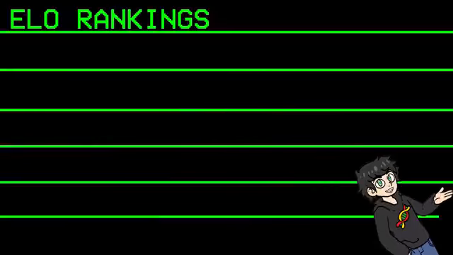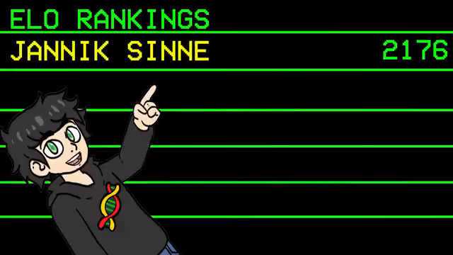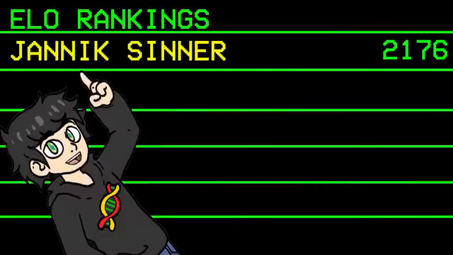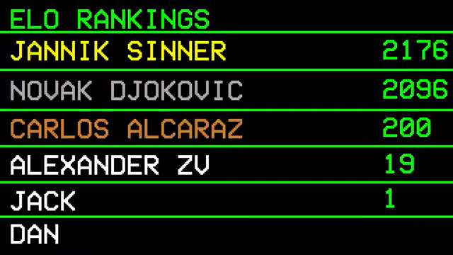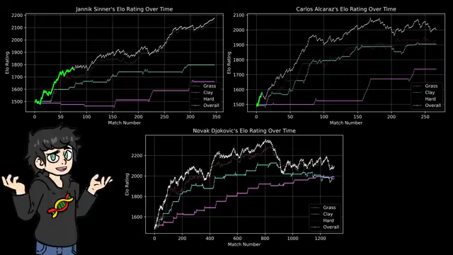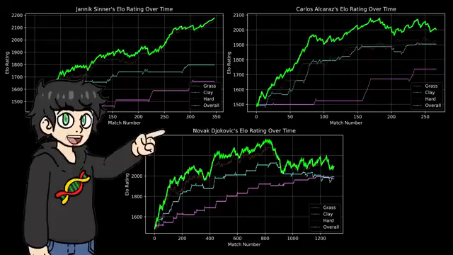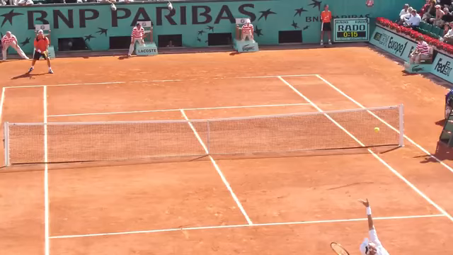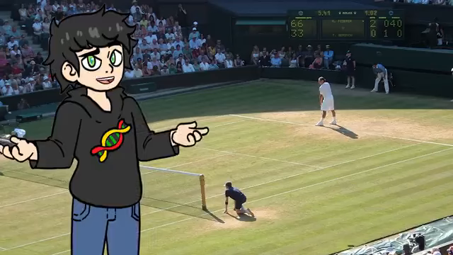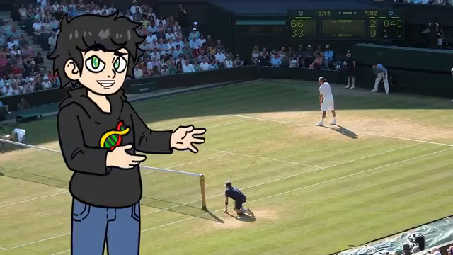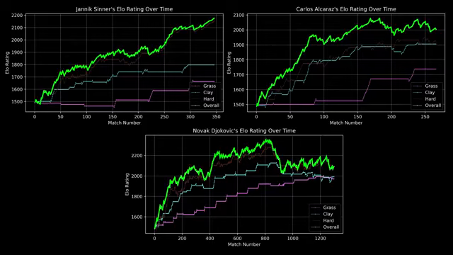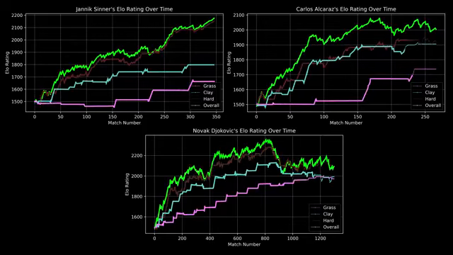Actually, according to my tennis ELO rankings, the current best player in the world is Jannik Sinner, who just won the Australian Open, followed by Novak Djokovic and Carlos Alcaraz. And here's how their ELO has evolved over time. This represents their overall ELO, but in tennis, the surface you're playing on really matters. It's really different playing tennis on clay, grass, or hard surfaces, so I also implemented surface-specific ELO.